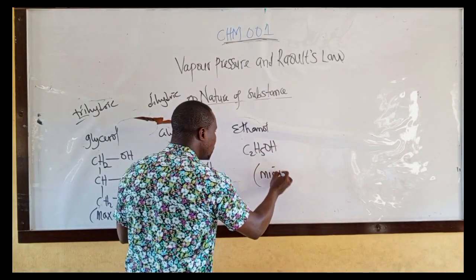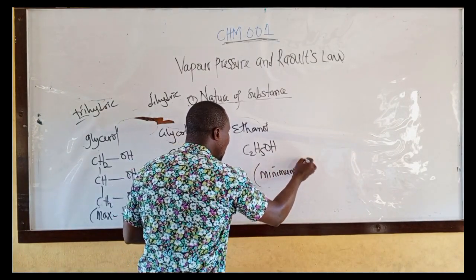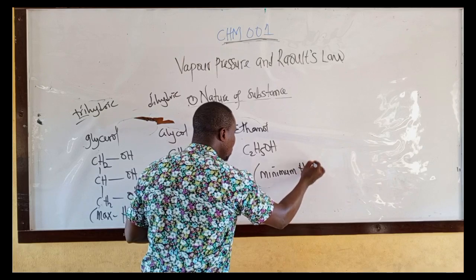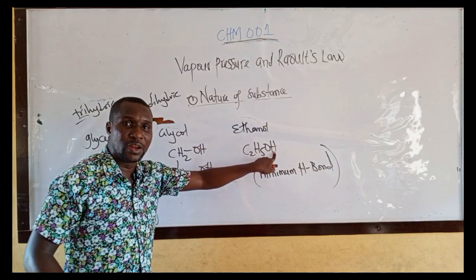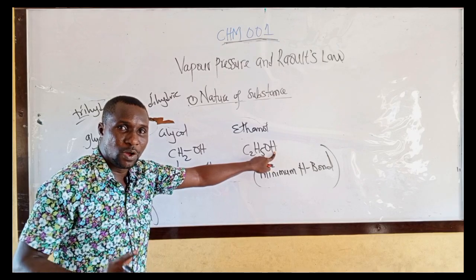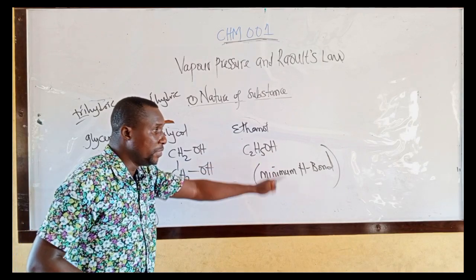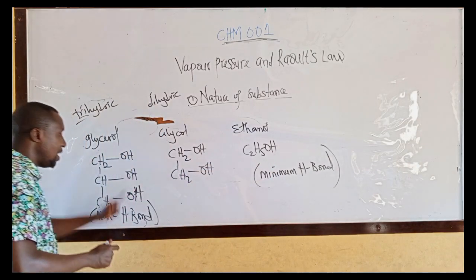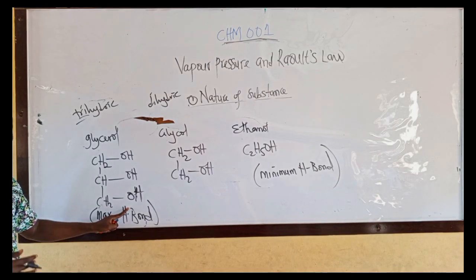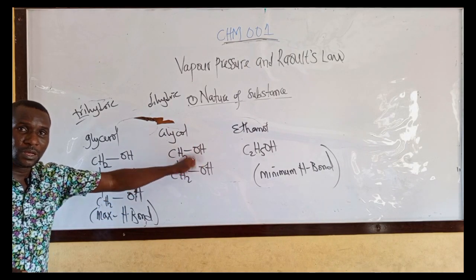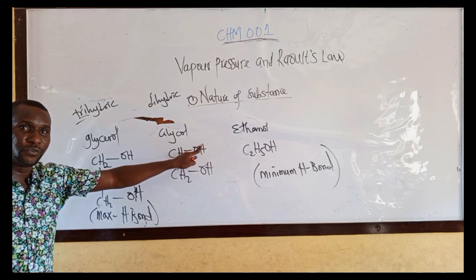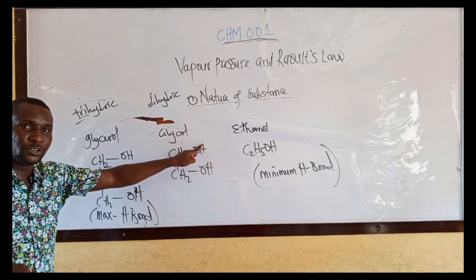This one forms the minimum hydrogen bond, because it has 1 hydroxyl group. This one has 3 hydroxyl groups, it will form the maximum hydrogen bond. This one has 2 hydroxyl groups, it will form intermediate hydrogen bond.